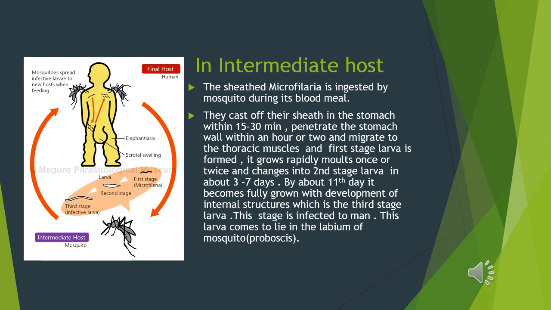Now comes the third stage larva. By about the 11th day, it becomes fully grown with development of all internal structures. This is the third stage larva and this is the infective stage to man. This third stage lies in the labium of the mosquito. Labium is the proboscis of the mosquito.